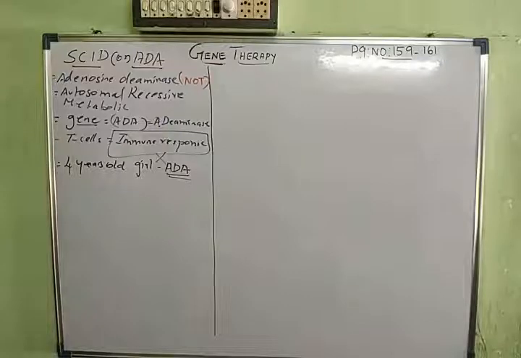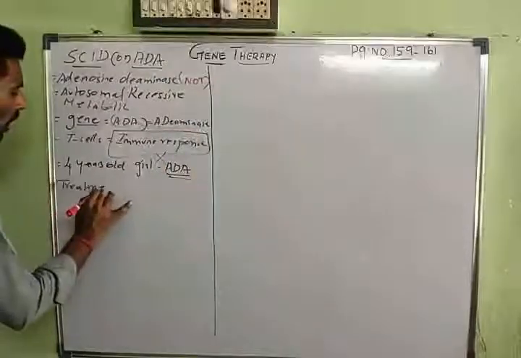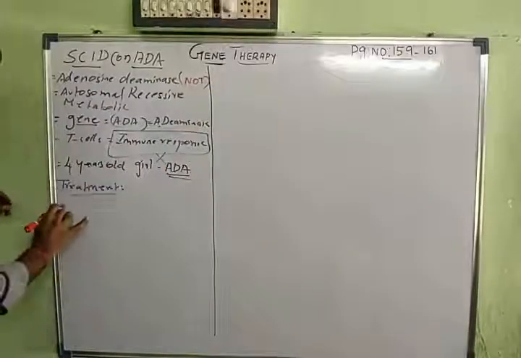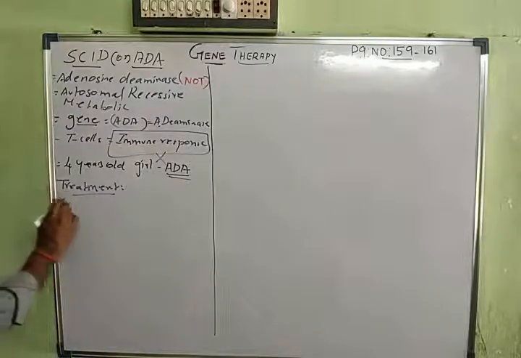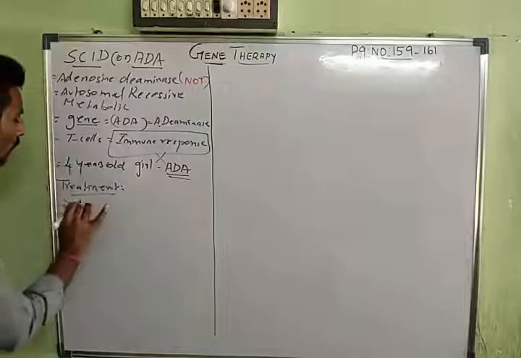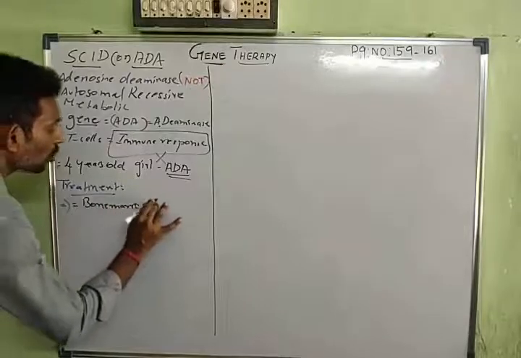Now, this deaminase deficiency may vary from one person to another, and so may the treatment. We are going to talk about how this can be treated, and the procedures will come after. First we talk about the treatment. For some persons, not for all, the adenosine deaminase deficiency, ADA, can be cured by transplanting the entire bone marrow. So bone marrow transplantation should be done.